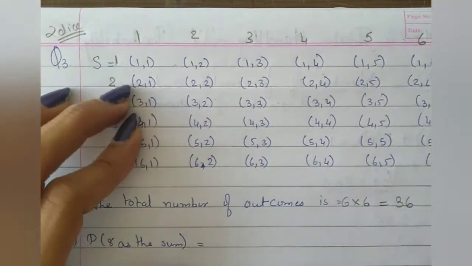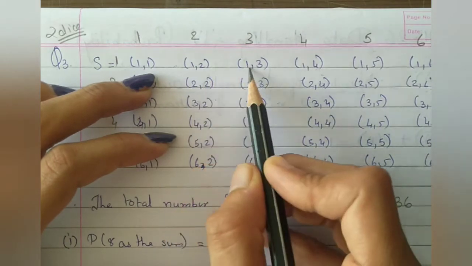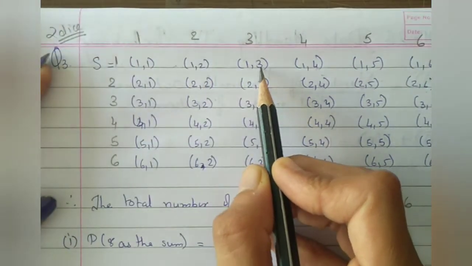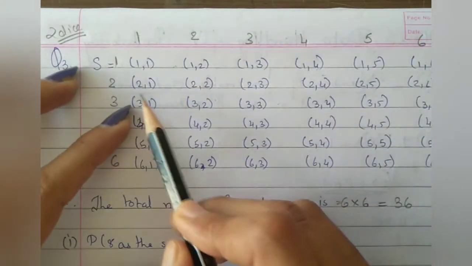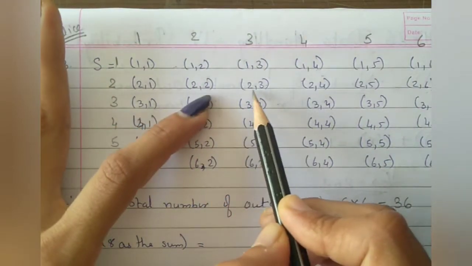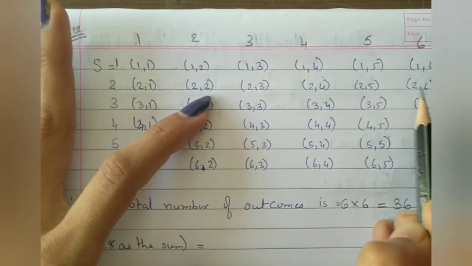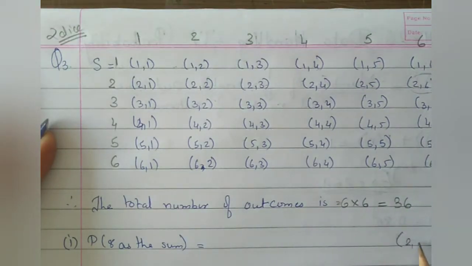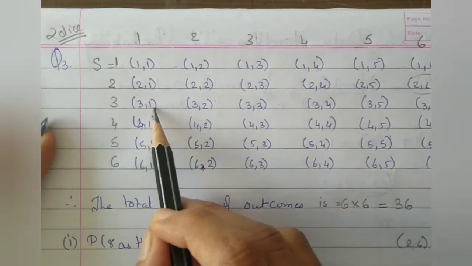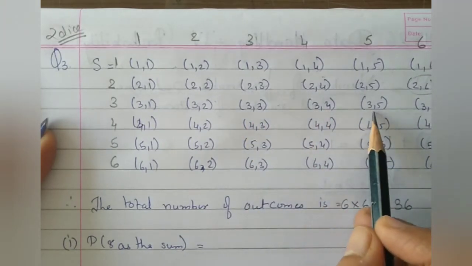So let us check. Here 1 + 1 is 2, 1 + 2 is 3, 1 + 3 is 4, 5, 6 and 7. There is no 8. Then 2 + 1 is 3, 4, 5, 6, 7, 8. Now this one is there, so I am writing here 2 and 6. Then 3 + 1 is 4, 5, 6, 7, 8.